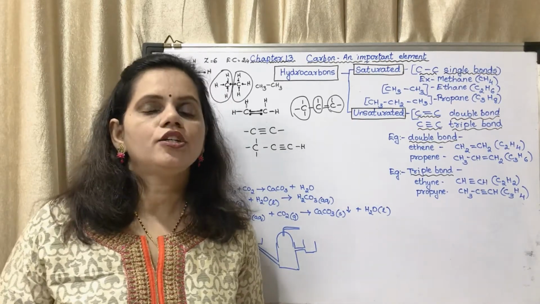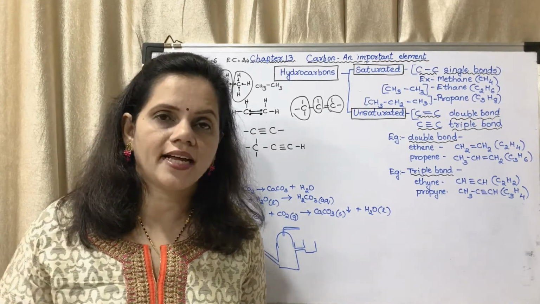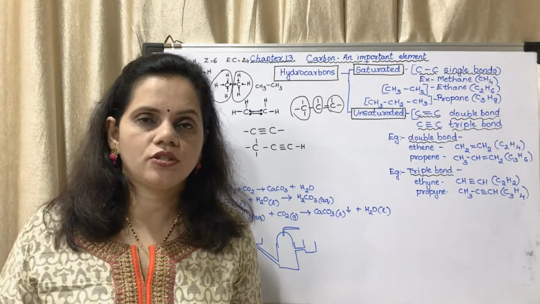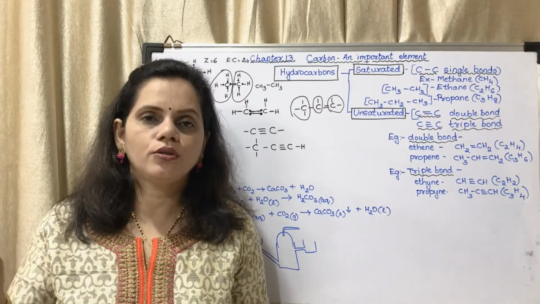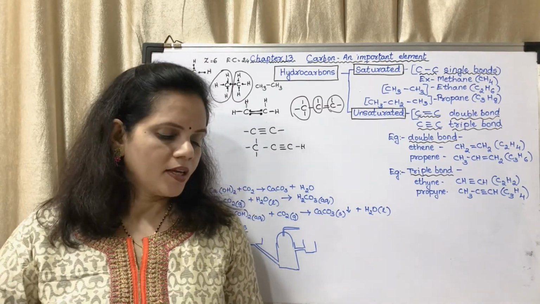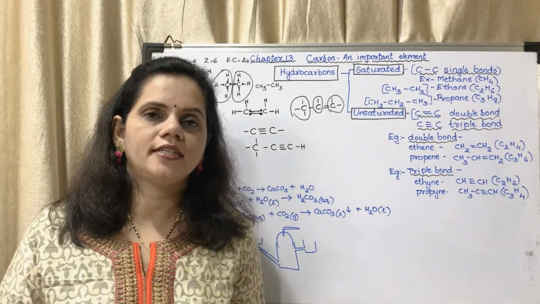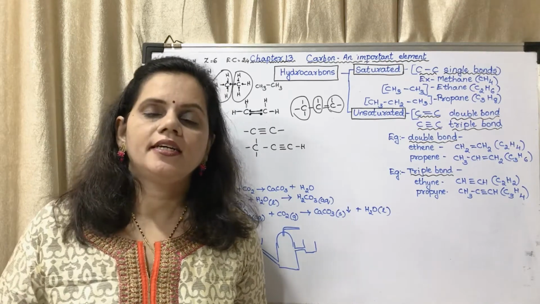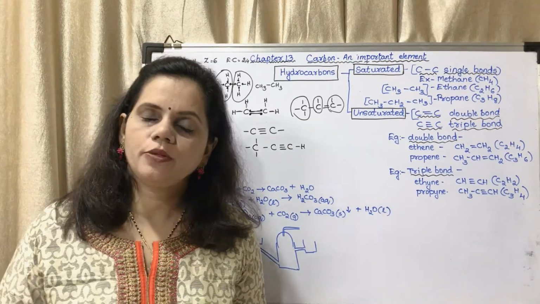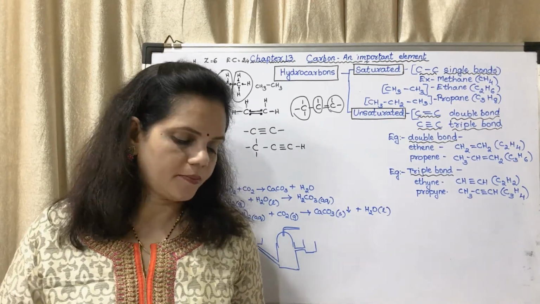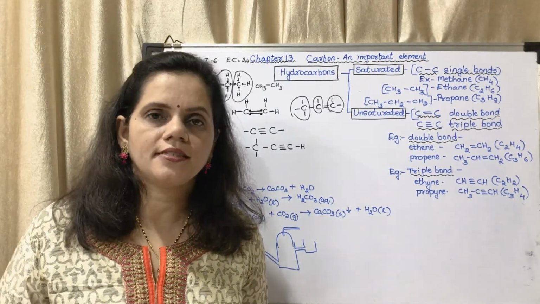Universal indicator, you have to write turns the color to yellow orange, which shows that it is acidic. Okay, you don't have to write which shows that it is acidic, you have to just write it turns the color of universal indicator to yellow or orange. Next is lime water. In front of lime water you have to write lime water turns milky. Water, it is sparingly soluble in water. If soluble, it forms carbonic acid. You may write sparingly soluble in water. Litmus paper, write moist blue litmus paper turns red.